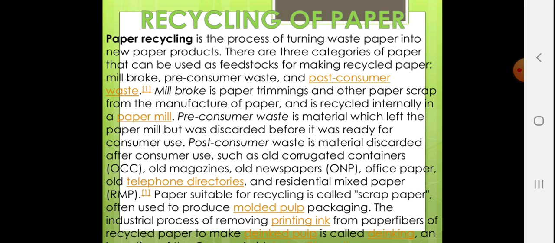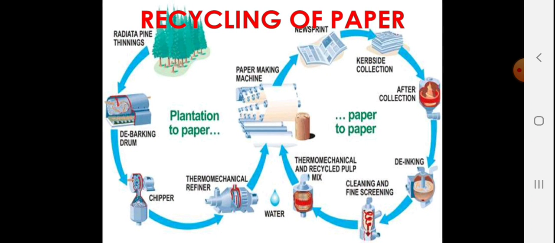Now, paper suitable for recycling is called scrap paper, often used to produce molded pulp packaging. The industrial process of removing printing ink from paper fibers of recycled paper to make deinked pulp is called the de-inking process. You can see in the figure how they are removing ink from the old newspaper. That is called clearing and fine screening. Thermochemical and recycled pulp is again mixed, and that is again recycled back into paper.